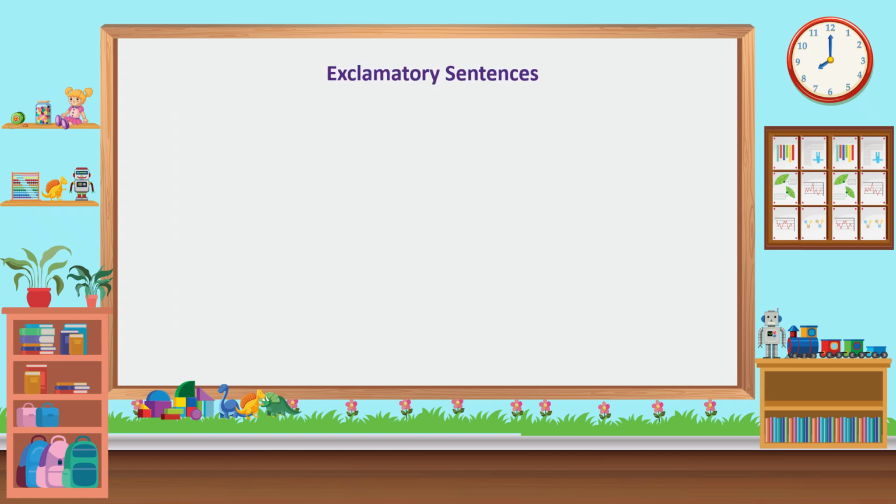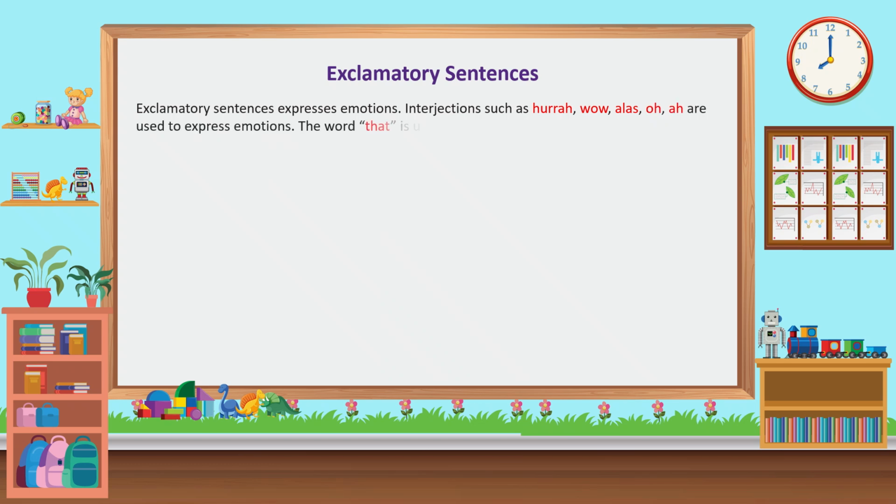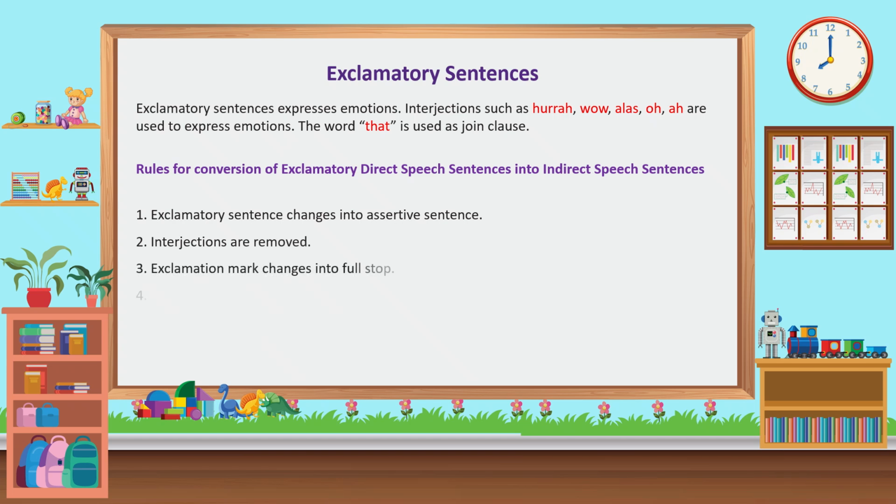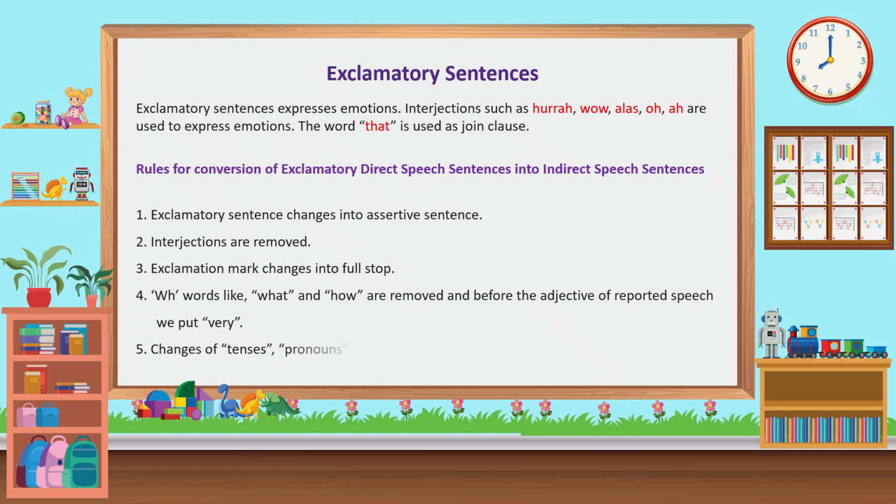Exclamatory sentences. Exclamatory sentences express emotions. Interjections such as hurrah, wow, alas, oh, are used to express emotions. The word that is used as a joining clause. Rules for conversion of exclamatory direct speech sentences into indirect speech sentences. 1. Exclamatory sentence changes into assertive sentence. 2. Interjections are removed. 3. Exclamation mark changes into full stop. 4. WH words like what and how are removed and before the adjective of reported speech we put very. 5. Changes of tenses, pronouns and adjectives will be according to the previous rules.